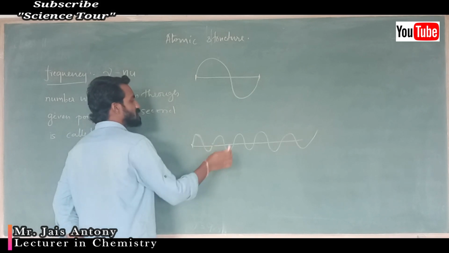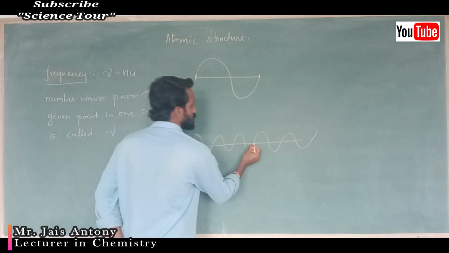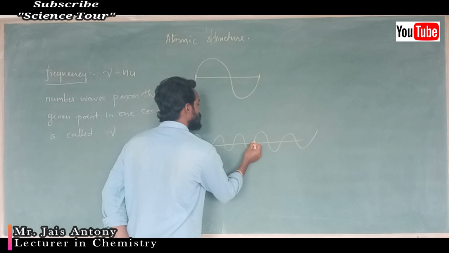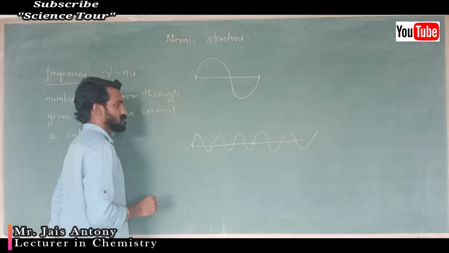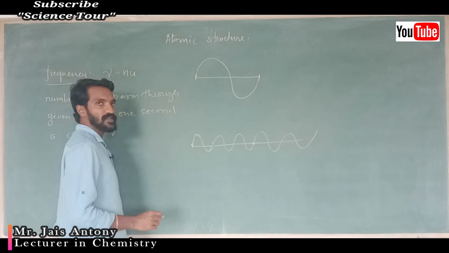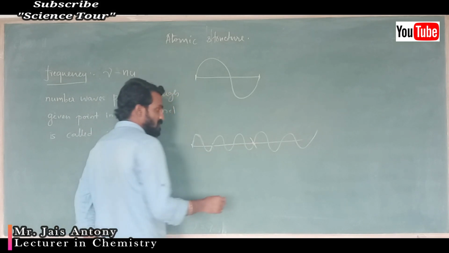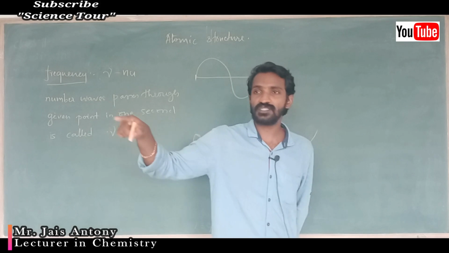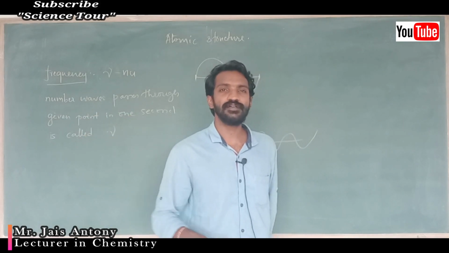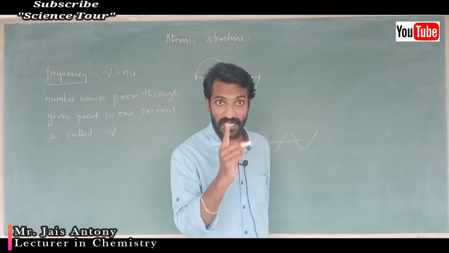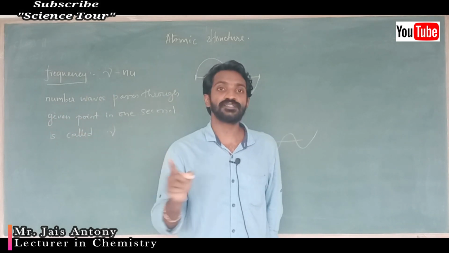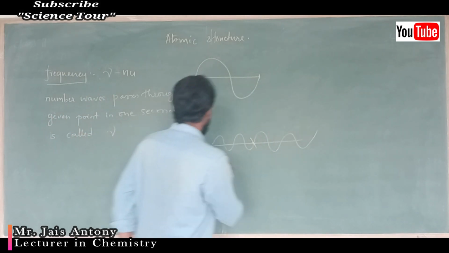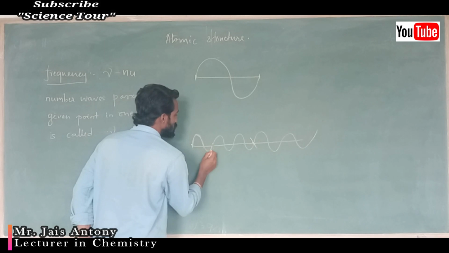We are considering one point here. You just take one point here. In 1 second, how many waves pass through that particular point? One wave means here to here.